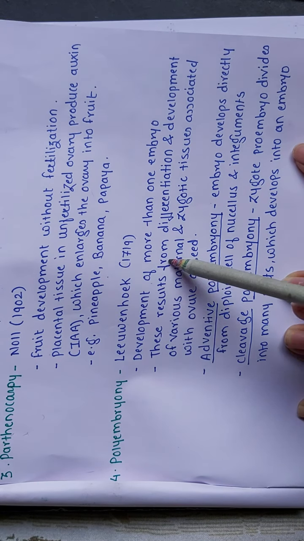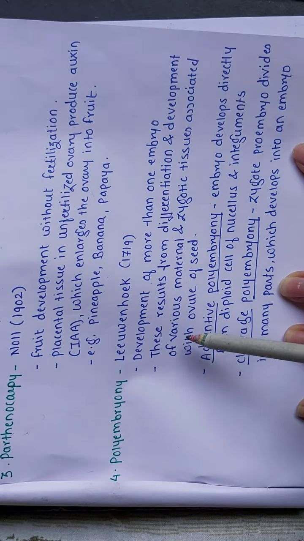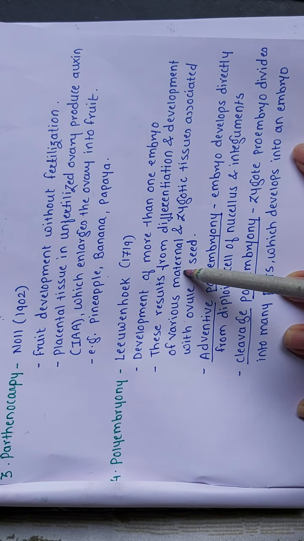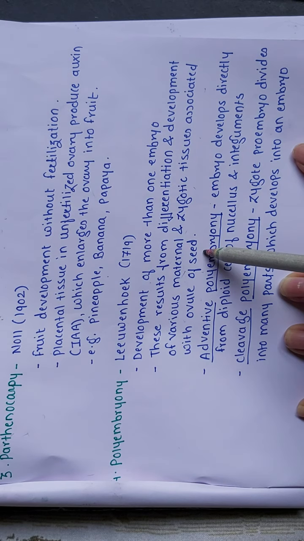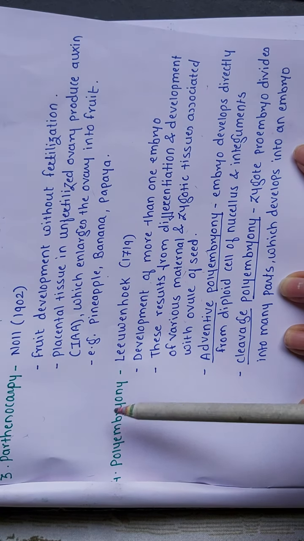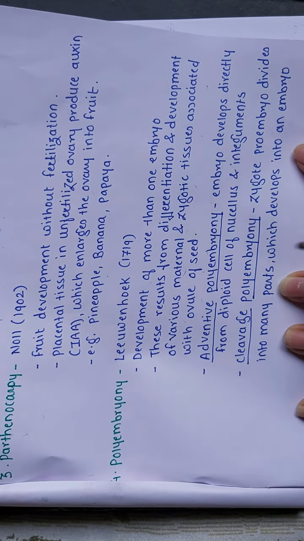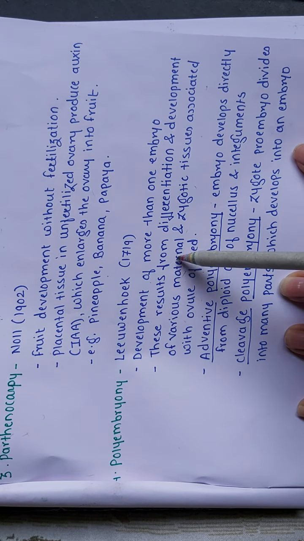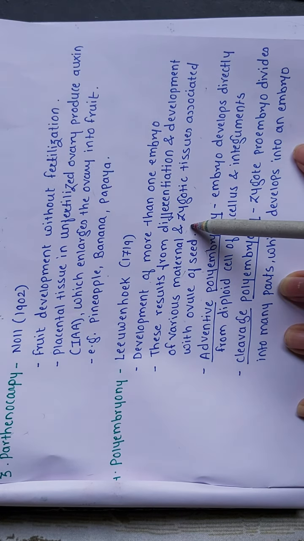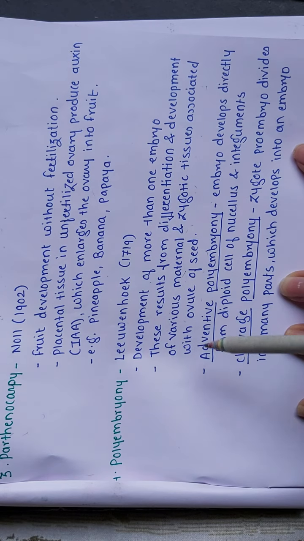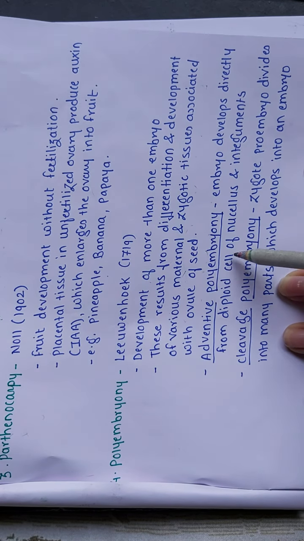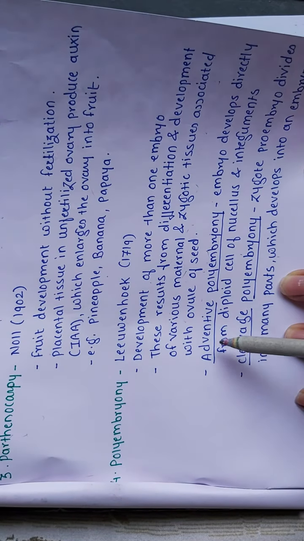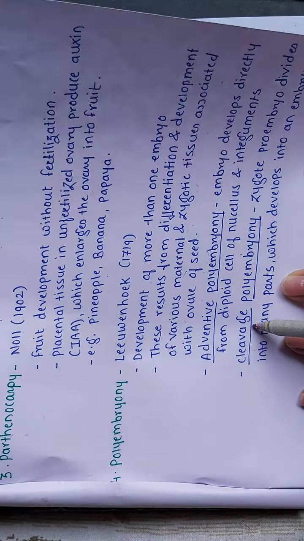These result from the differentiation and development of various maternal and zygotic tissues associated with the ovule of a seed. Okay, so they have given two terminologies. One is adventive polyembryony, the second is cleavage polyembryony.